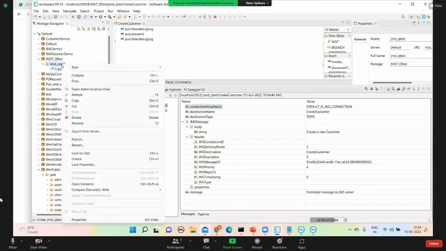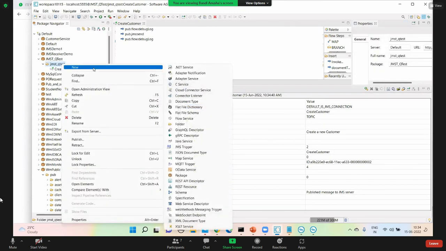Receiver is nothing but, in case of JMS, you can create the receiver in two ways. Here JMS trigger is there. In the flow service also you can do the receiver, but we will create a JMS receiver here. JMS trigger is nothing but whenever a message is there in the JMS server, that JMS message server will trigger the message, provided both are configured with the same destination name.